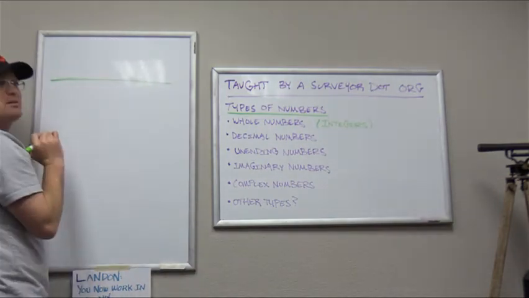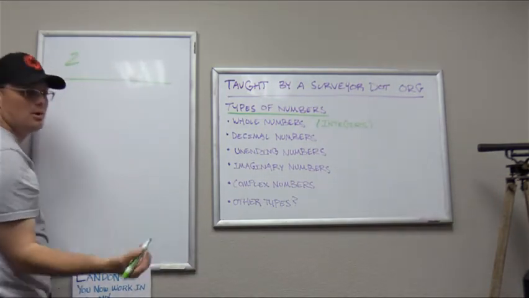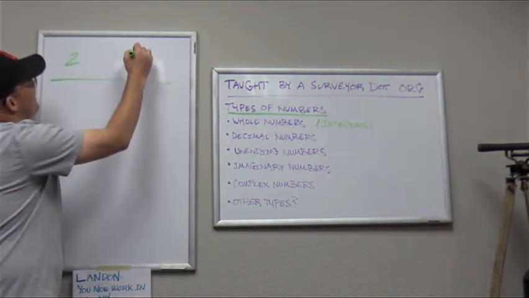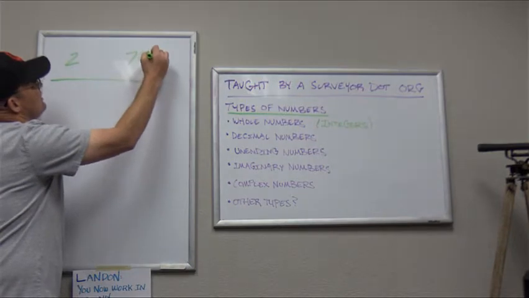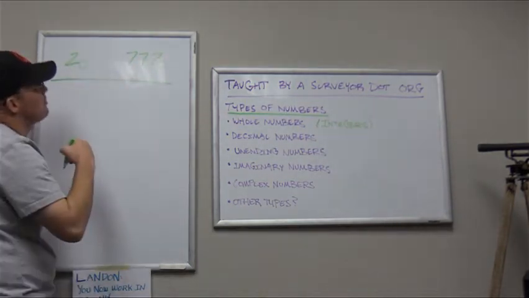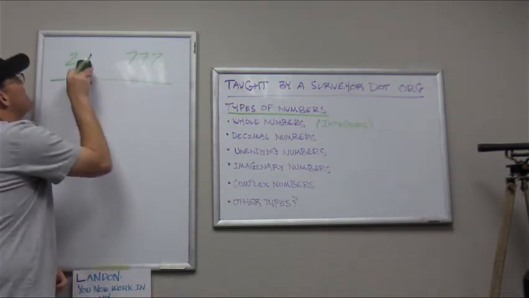Okay, I'm going to draw above this line a whole number, the number 2, one of my favorite numbers. It's a whole number. There's no fractional part, right? And let's do 777. That is also a whole number. There's no fractional part. There's no decimal point. There's no little piece, right? That is a whole number.